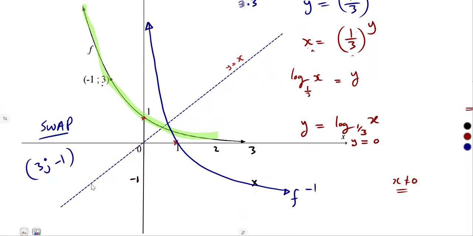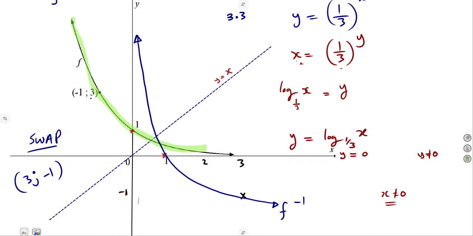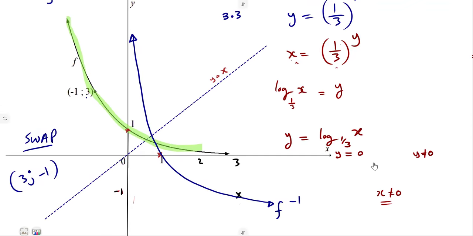But since it's a graph of the inverse reflected in the line y is equal to x, everything changes or swaps. So when we said y is equal to 0 is your asymptote, that changes now. Y changes to x. So x is equal to 0 is now our asymptote for the inverse. Just like that, for y is equal to x, you just swap everything.